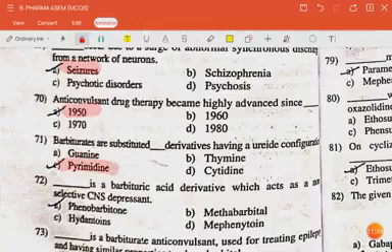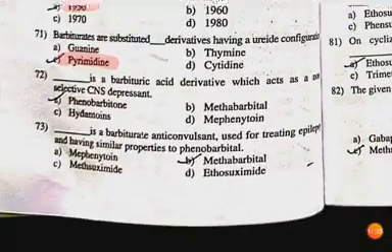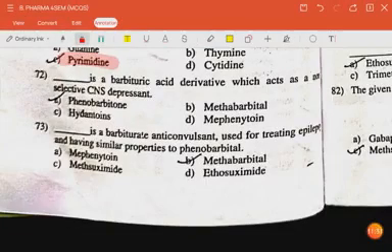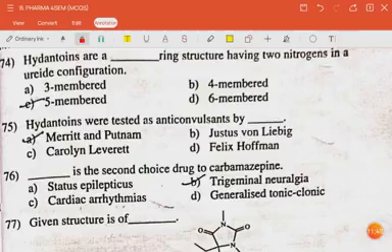The answer is pyrimidine. The next question is: dash is a barbituric acid derivative which acts as a non-selective CNS depressant. The answer is phenobarbital. The next question is: dash is a barbiturate anticonvulsant used for treating epilepsy and having similar properties to phenobarbital. The answer is methabarbital. The question is: hydantoins are a dash ring structure having two nitrogens in the ureide configuration. The answer is 5-membered. The next question is: hydantoins were tested as anticonvulsants by Merritt and Putnam.